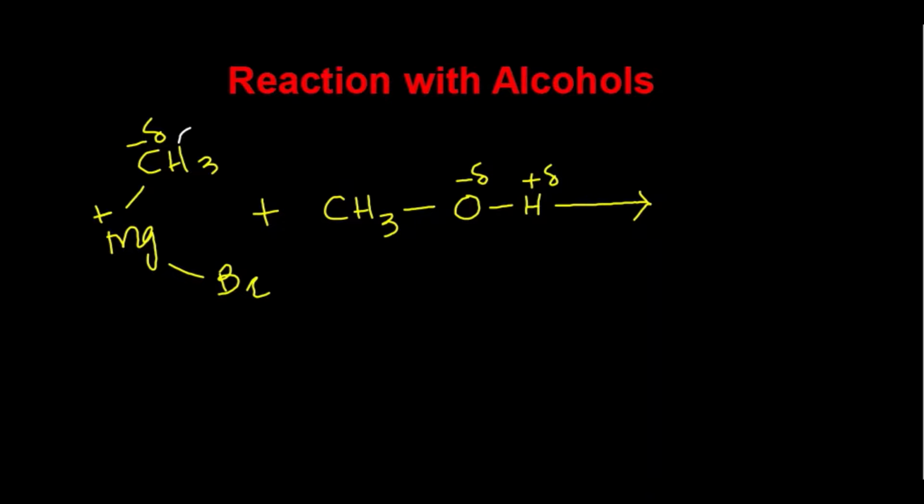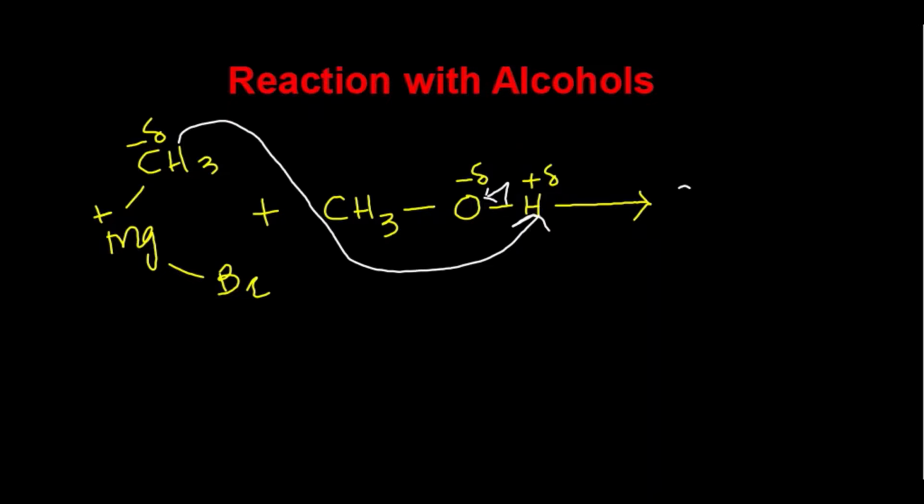Here this is the alkyl part of Grignard's reagent having partial negative charge on it, served as a nucleophile. So it will abstract proton from alcohol. We'll see how the reaction takes place. It will abstract this proton from alcohol, right? And the electron density which is present between oxygen and hydrogen is shifted on this oxygen, because hydrogen is very weakly attached with oxygen. Since oxygen is the second most electronegative atom, its electron pulling power is much greater as compared to hydrogen. So after the reaction we get here CH3 plus H.